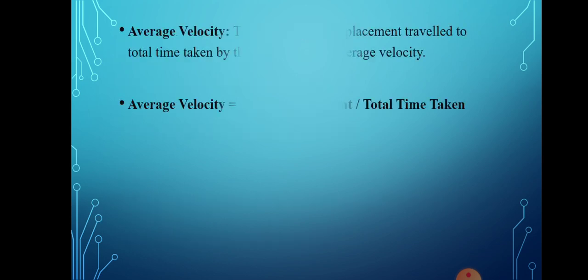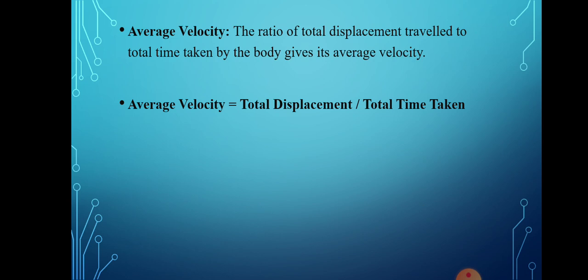So here we are going to talk about the average velocity. In a single unit time we check how much total displacement there is in how much time, and then it is considered to be velocity. Whereas the average velocity is the ratio of total displacement traveled to total time taken.